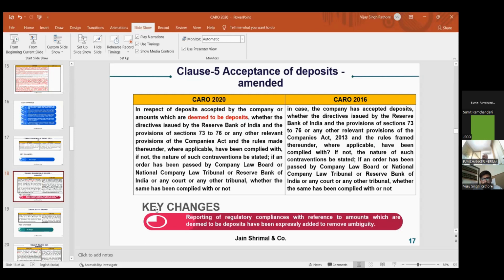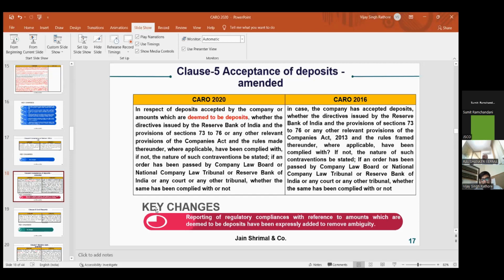Next is acceptance of deposits, amended. Earlier it was not mentioned in this clause 5 that deemed deposits also have to be reported. Now it has been amended that if a deposit is in the nature of a deemed deposit, you have to consider it. For example, advances given to creditors for more than 12 months are considered deemed deposits, and that has to be reported under CARO 2020. So these are the key changes.